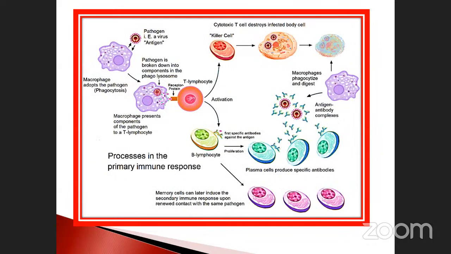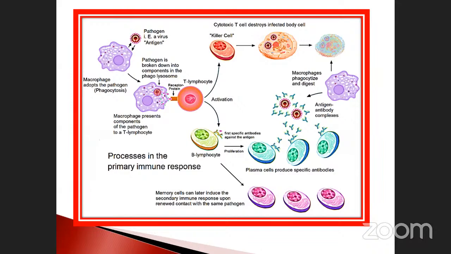So this is a diagrammatical representation of the primary immune response. See here, macrophages activate. The first time, killer cells are activated, as well as the other cells, B lymphocytes also. They produce these memory cells. Again, the same cells are repeated, they act upon it, and as a result it is completely destroyed. See the first invaded T lymphocytes and killer cells activated by the B cells, T cells also.